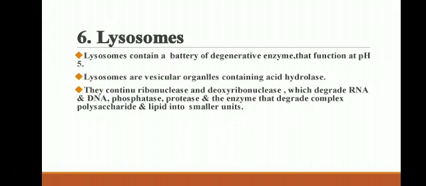They contain ribonucleases and deoxyribonucleases which degrade RNA and DNA, phosphatases, proteases, and enzymes that degrade complex polysaccharides and lipids into smaller units.